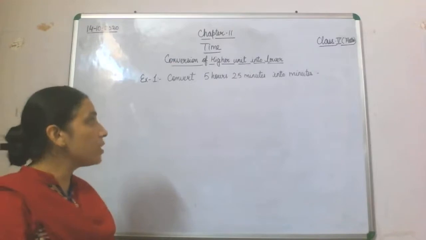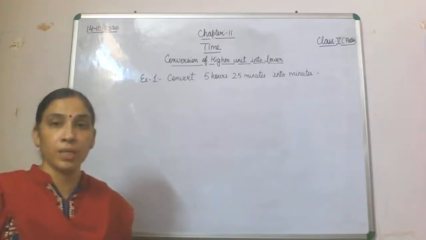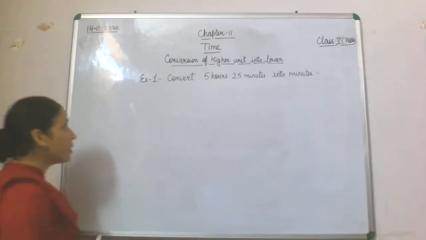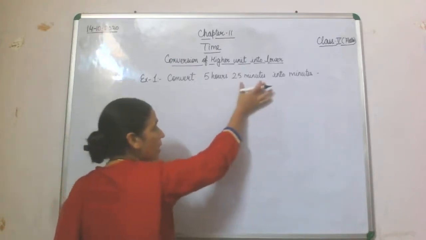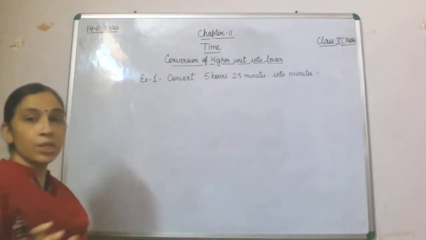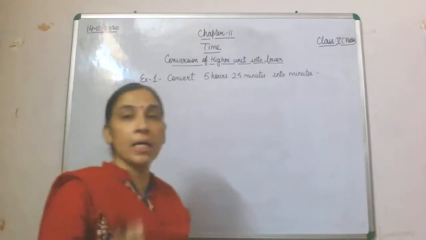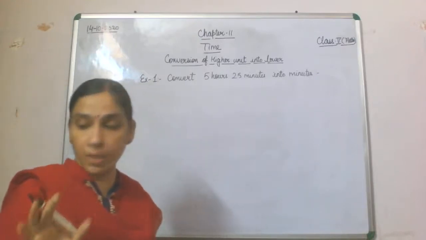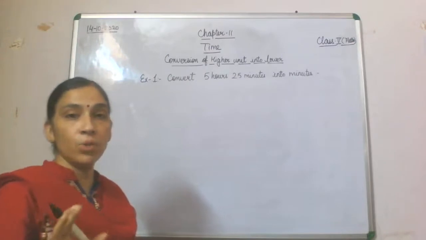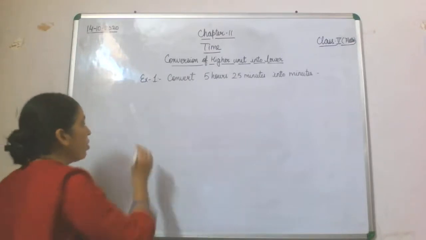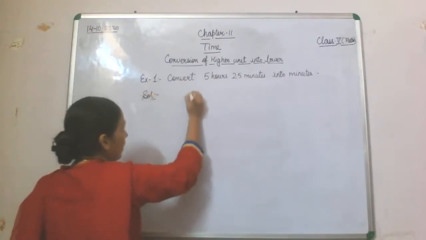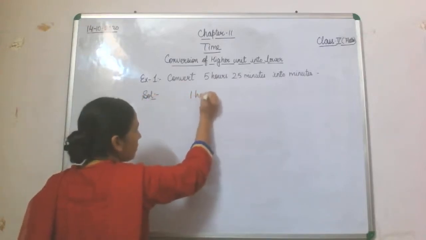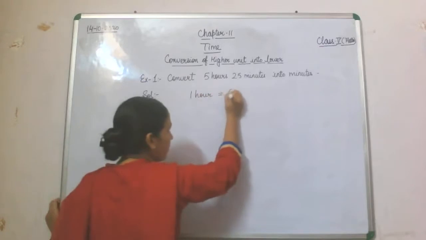Convert 5 hours 25 minutes into minutes. So how will we do it? See, first of all we will find a relation between hours and minutes. What is the relation between hours and minutes? That relation we are going to find out and then we will do this conversion. So what is the relation over here? The relation is in 1 hour we have 60 minutes.